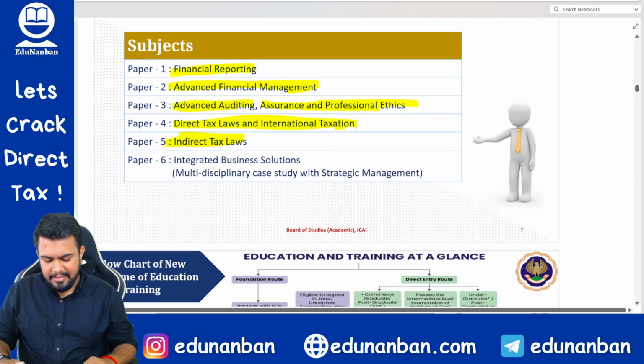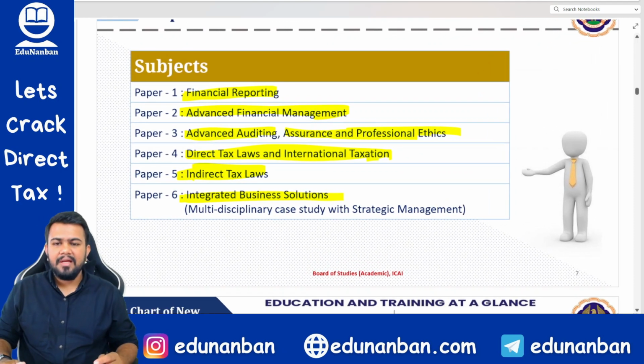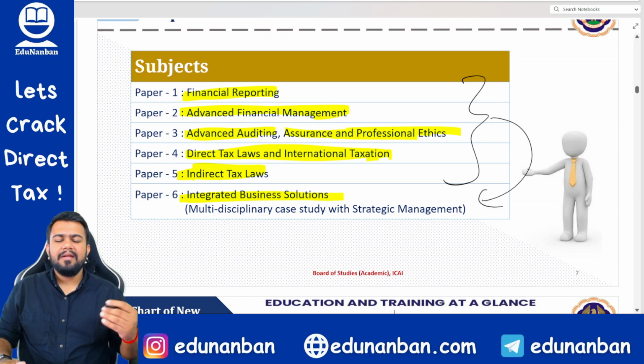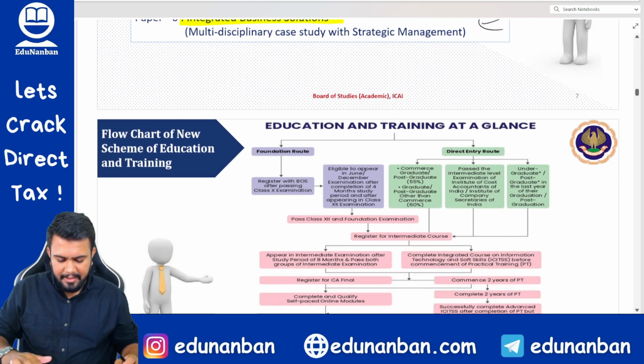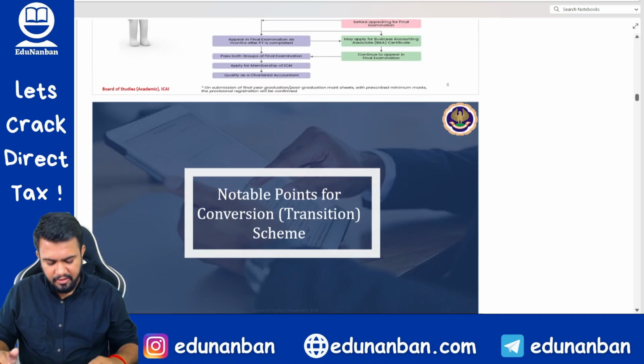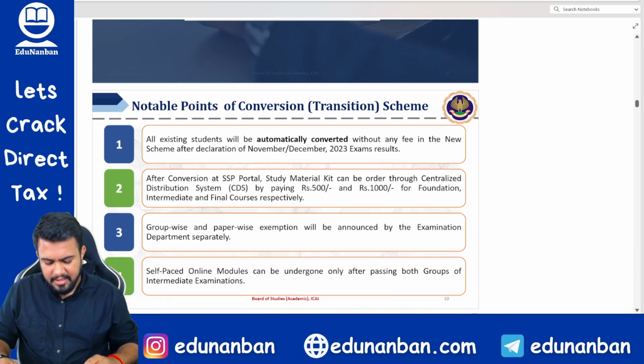Paper 5 is indirect tax laws, and paper 6 is integrated business solution or multidisciplinary case study with strategic management, which is nothing but a combination of all these papers and a few other subjects combined. Okay, so now the structure we will discuss in a separate video. Now let us come to the main topic, and that is conversion scheme.